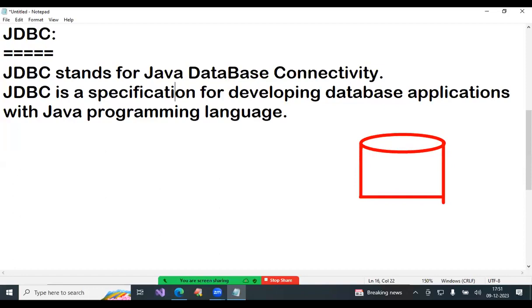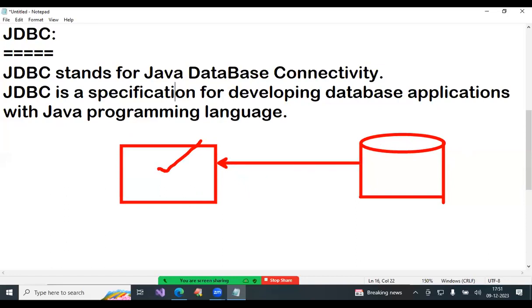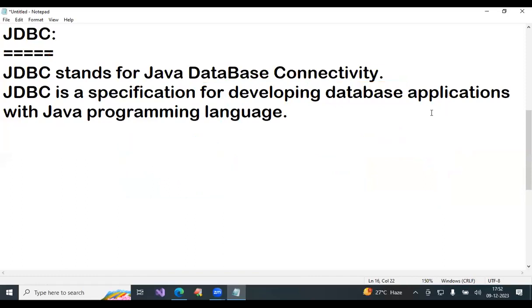Gigabytes you can store, terabytes, petabytes, zettabytes of data also we can store. That is the reason the database diagram is always written like this. Here, the Java application you develop with Java, you are going to connect to the database. That is the reason for the full form Java Database Connectivity. This is a Java program, this is one database, and we connect them together. That is JDBC.